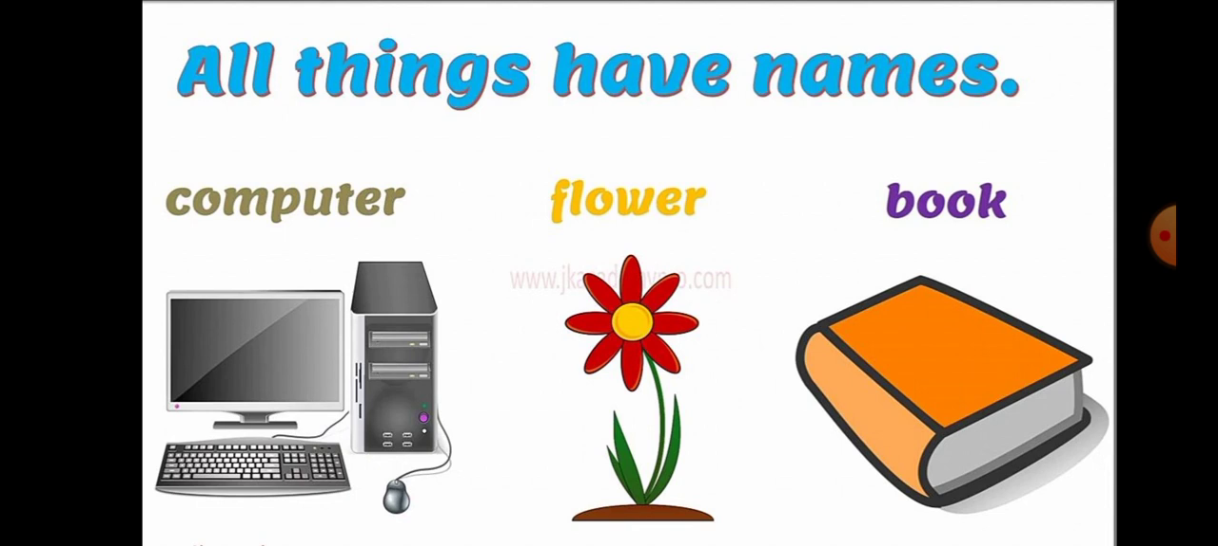Then all the things around us have names. For example, a computer, a flower, then a book. You also have a book in your hand right now, correct? You have a book, pencil, and eraser. So all the things also have names.